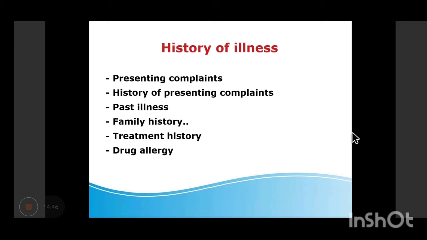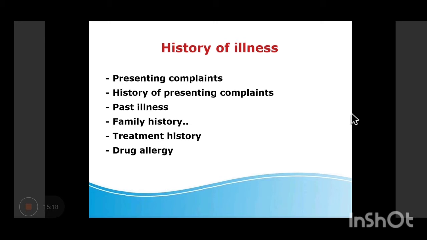So under the presenting complaint, we have discussed the patient might complain of pain in abdomen, some weakness, lethargy, chest pain and all. Then the history of present illness we have discussed. In the past history, maybe if the patient has any other comorbid condition, family history, similar thing, personal history. Yes, another important thing which is not mentioned in the slide: please do write the personal history. What it actually means when I say personal history.